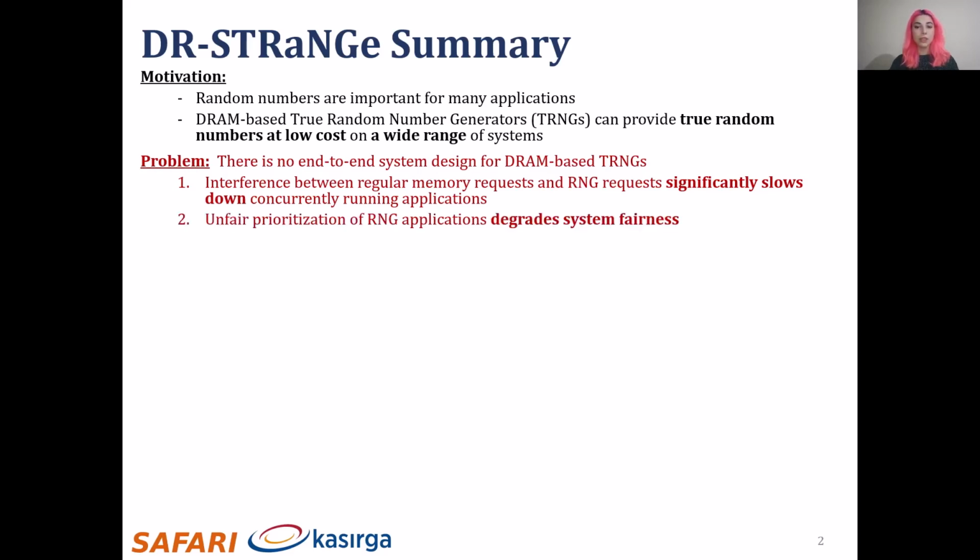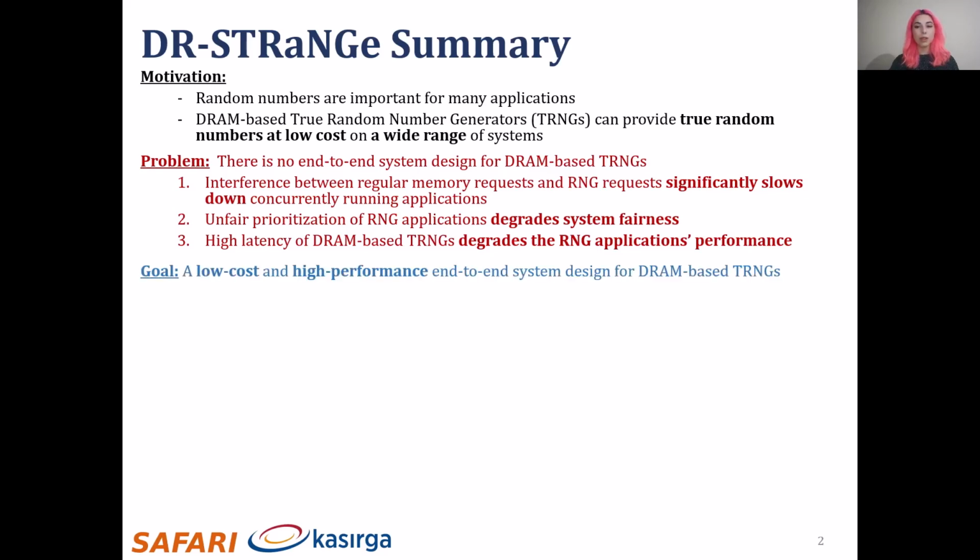This RNG interference can cause unfair prioritization of applications that intensively use random numbers, which are called RNG applications, and this can degrade system fairness. And due to the high latency of DRAM-based TRNGs, RNG applications can experience significant slowdowns. Our goal is to design an end-to-end system for DRAM-based TRNGs with low cost and high performance.